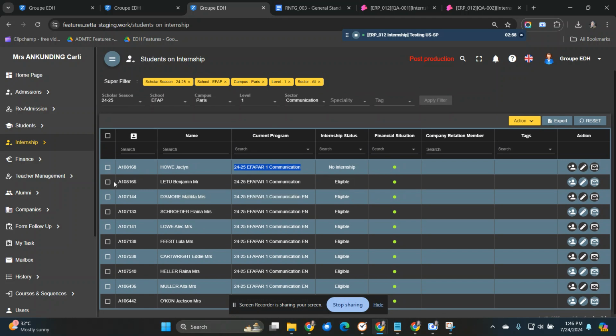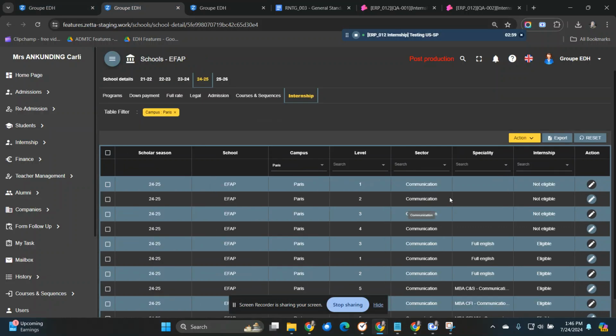This is a student from a program that just has status eligible. But when I filter SCORE season school FO Paris one communication, it displays data of the student even though the program of the student has status not eligible.